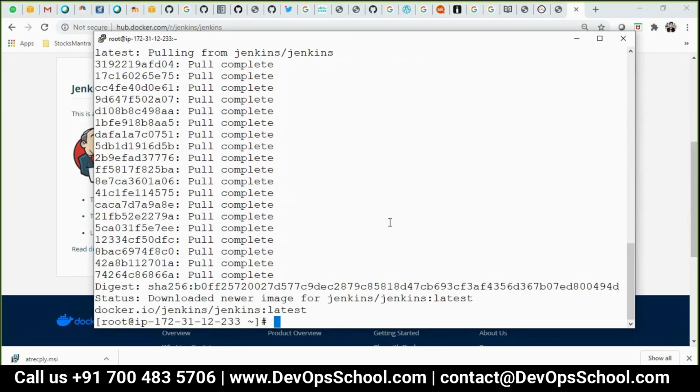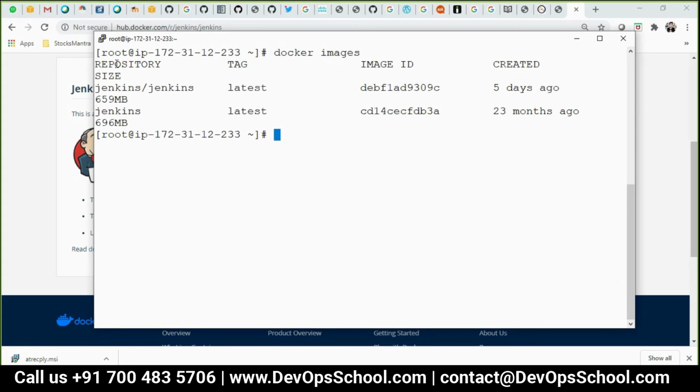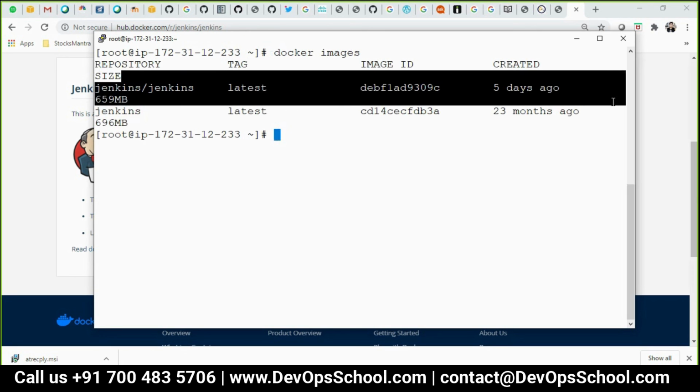Okay guys, now you see here, I got two images altogether. Can I check this out? Docker images. You see here, I got one image, two images. This is the latest, created 5 days ago, and this one. Any image you can use, it hardly matters because all are production-ready official images. So not a problem. Now I got the images.